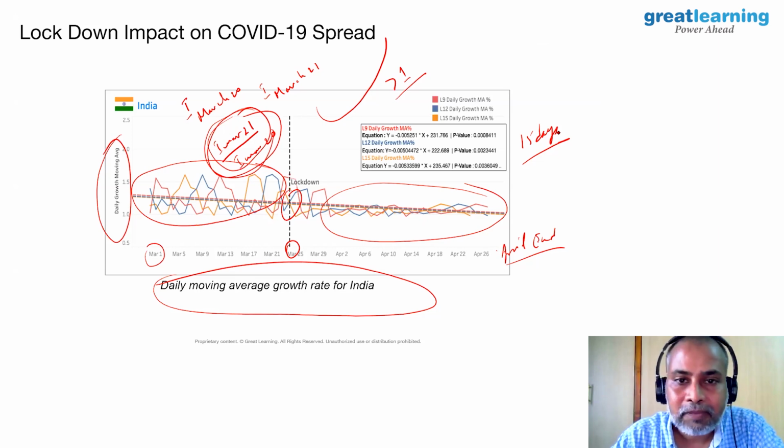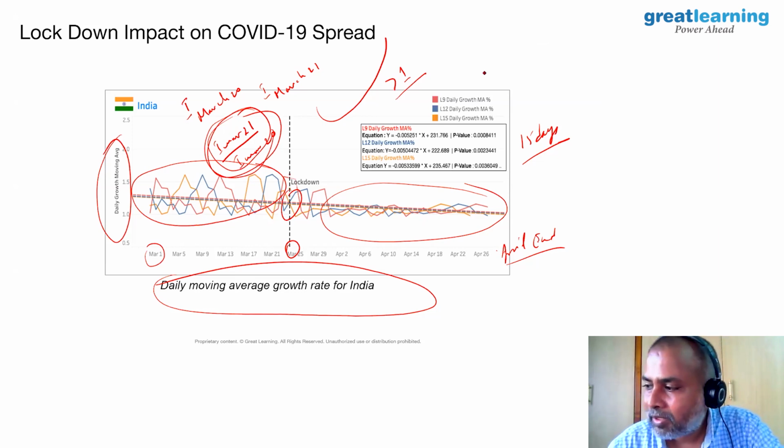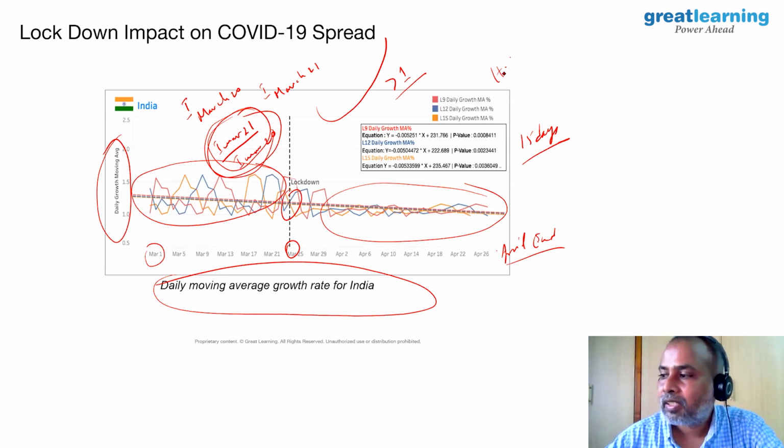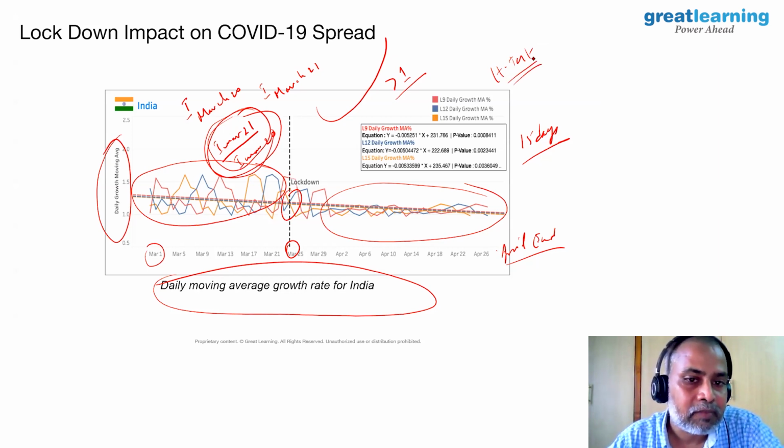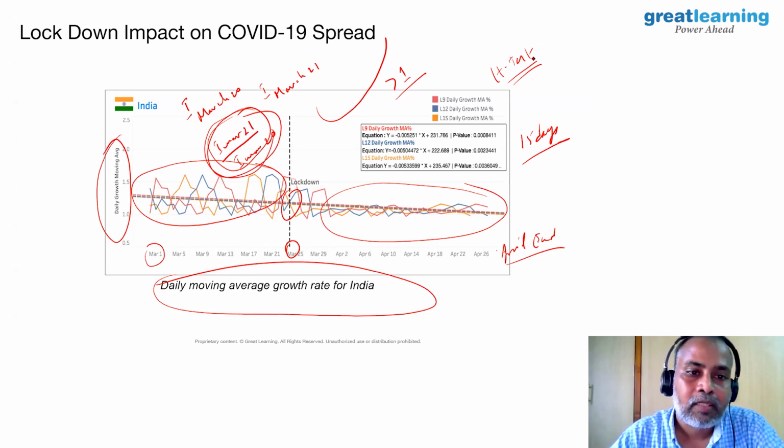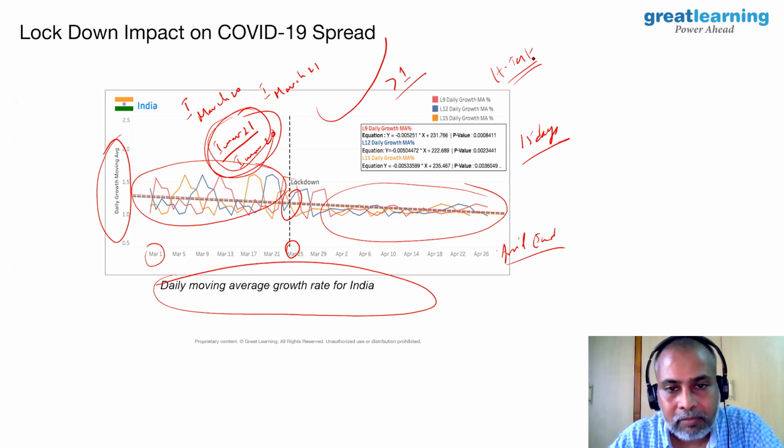Fine. And what are the techniques we have used? We have used a simple statistical hypothesis test. That's it. With this testing, we are able to tell whether the decision taken by the government is meaningful or not, statistically. And now, what are the inferences?